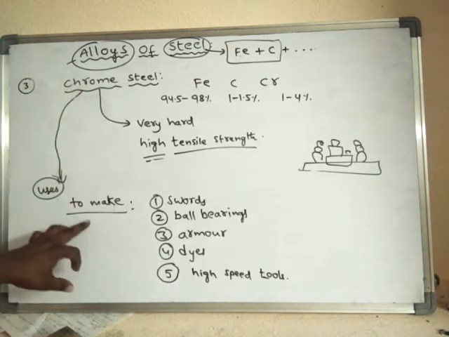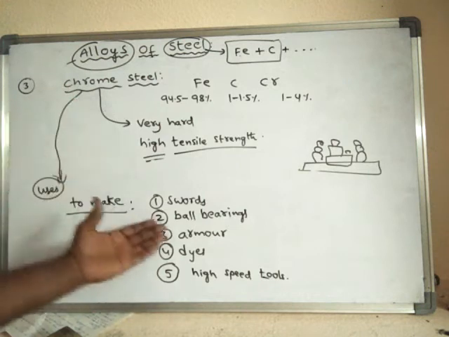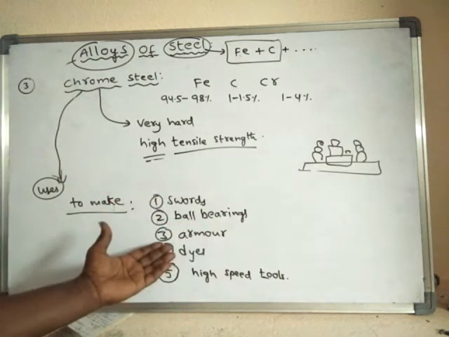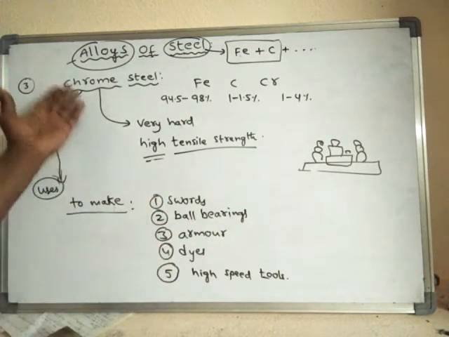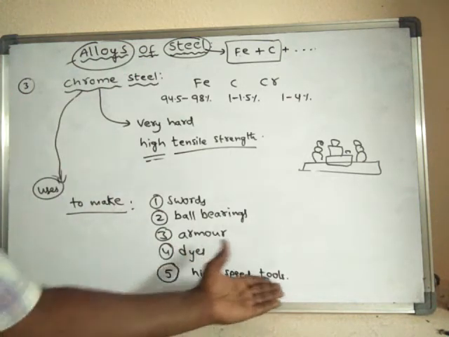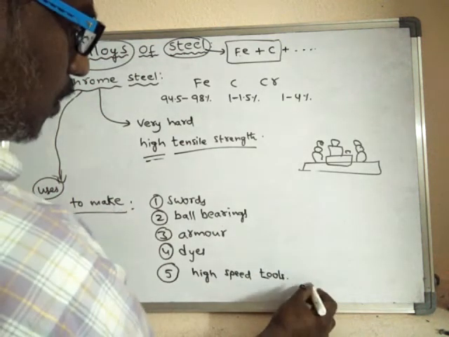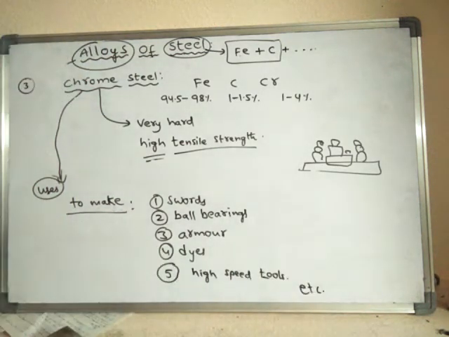Chrome steel is used in the manufacturing of swords, ball bearings, armor, and dice. It is also used in manufacturing high speed tools, etc. So this is about chrome steel.